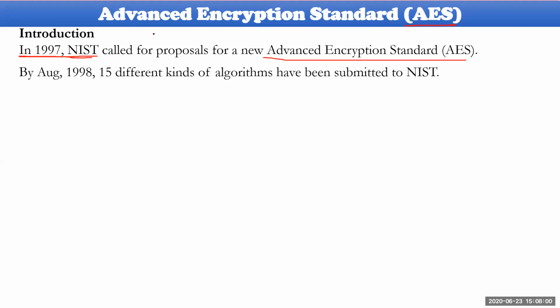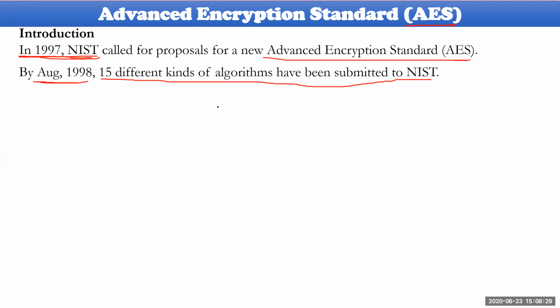So that is why people were asked to come up with one more encryption standard, which will be called the Advanced Encryption Standard. The news was released to the public domain in 1997. By August 1998, 15 different algorithms, not related to DES, had been submitted to NIST.